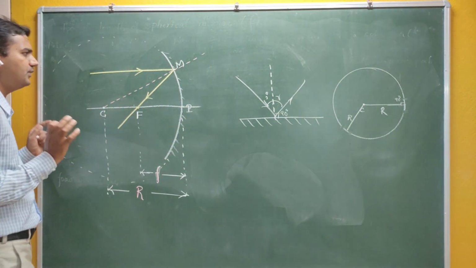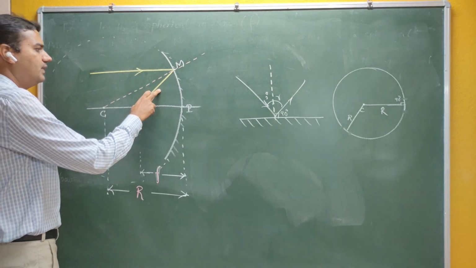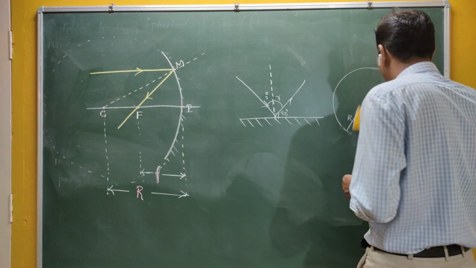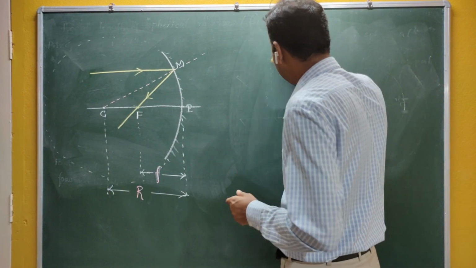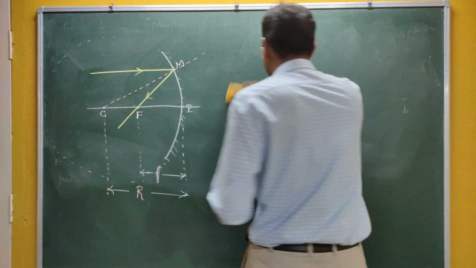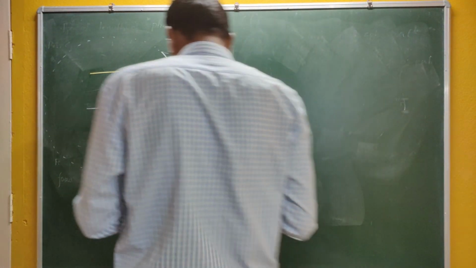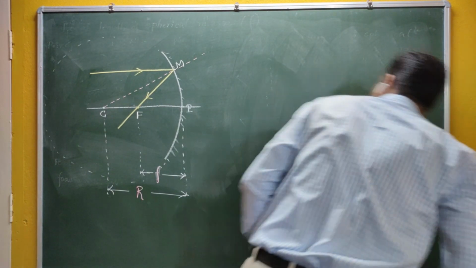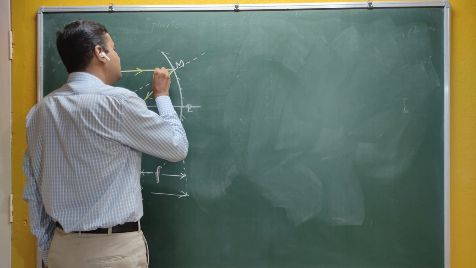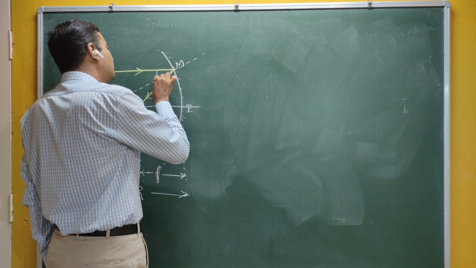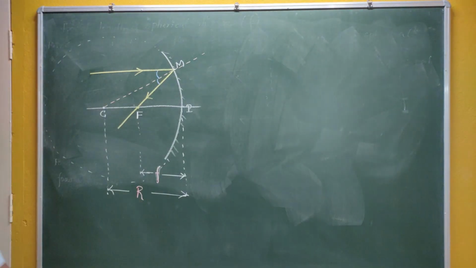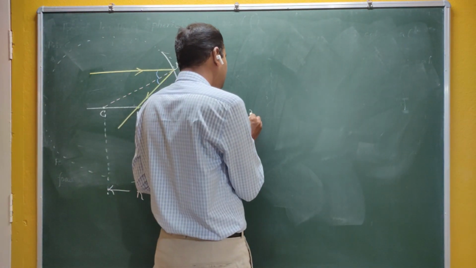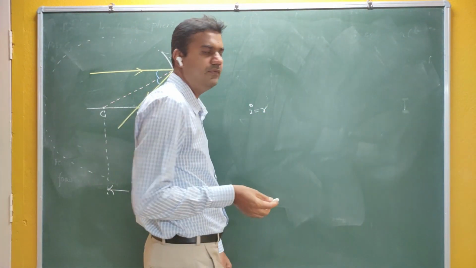Is it correct? So, the first law of reflection says that your incident ray, your reflected ray, and normal must lie on the same plane. And the second law says that your angle of incidence should be equal to the angle of reflection. If I take this as the angle of incidence, this angle should be equal to the angle of reflection. I'm not going to write i and r here because we know that i is equal to r.